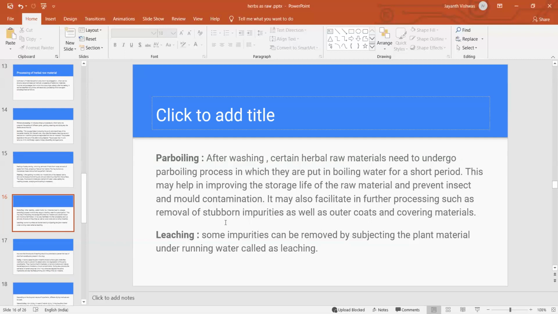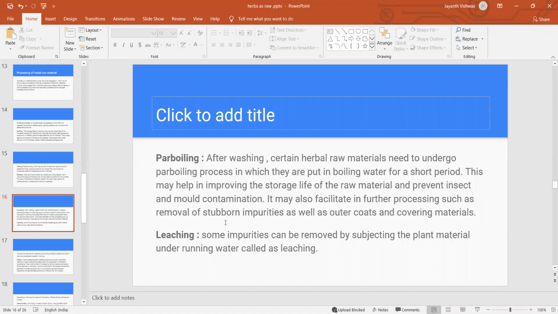After completion of the parboiling method, we go for the leaching method. It is also a very simple method. Sometimes some impurities are present in the herbal raw material, and these can be removed by subjecting the plant material to running water, which is called the leaching method.